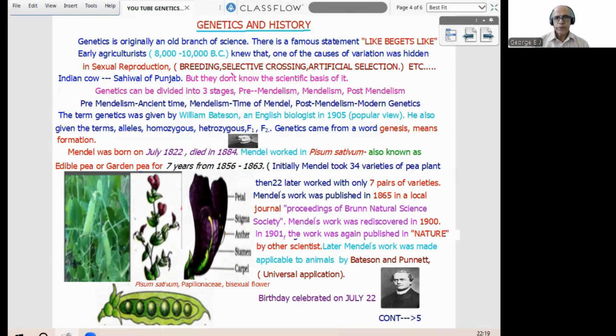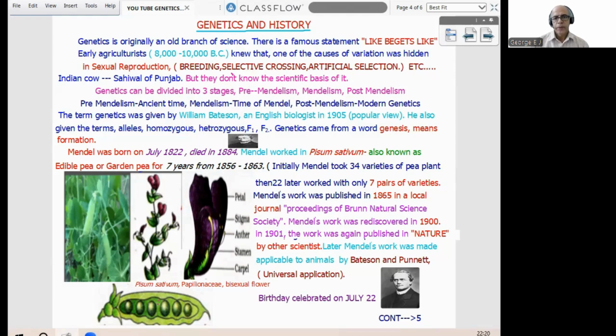Mendel's most favorable plant was Pisum sativum, garden pea, also known as edible pea, and he worked on this plant for 7 years, 1856 to 1863. History says initially Mendel took 34 varieties of pea plant for experiments. Then it was reduced to 22 and finally to 7 pairs of varieties of pea, character-wise.